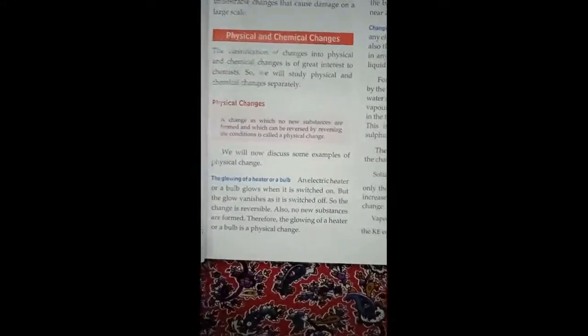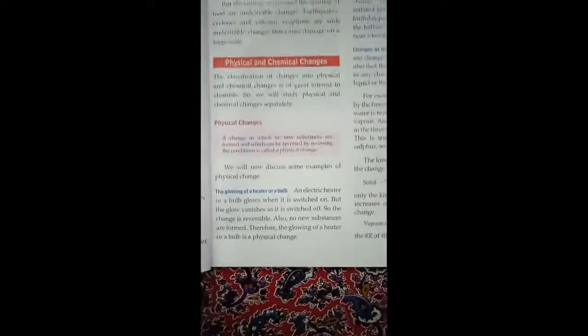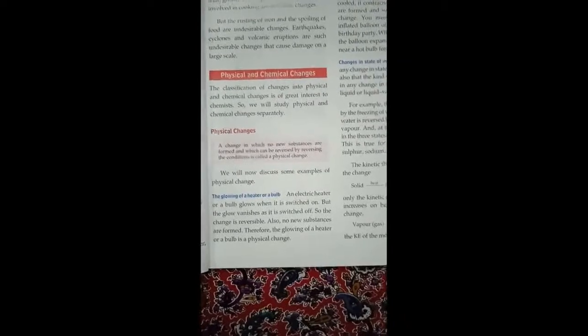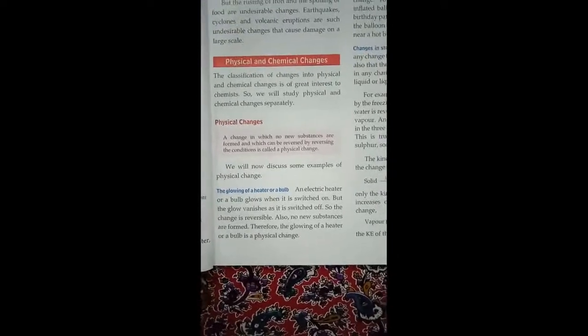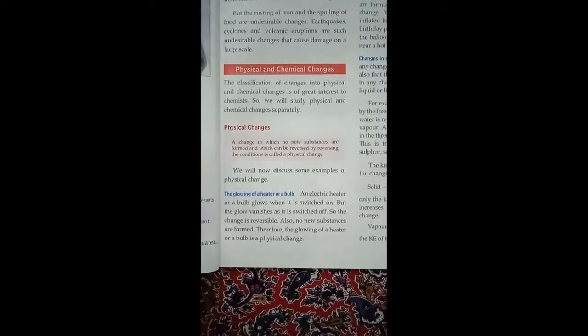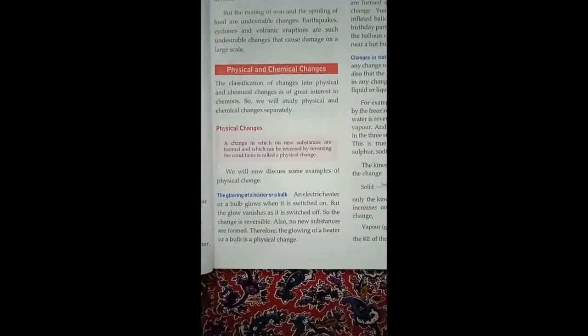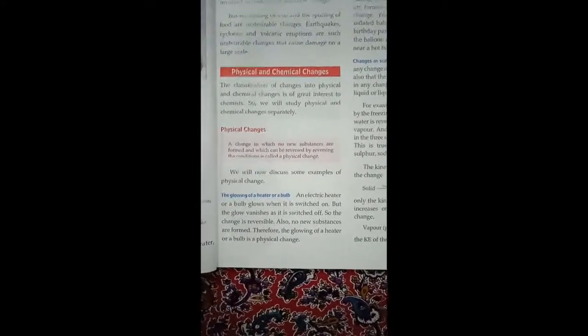Okay, so now we will discuss some examples of physical change. First one is the glowing of a heater or a bulb. You must have noticed when you switch on the electric heater or when you switch on the bulb, it starts glowing. Okay, but when you switch it off, the glow vanishes. So the change is reversible. You can reverse the change by switching on or off, and there is no new substance formed. Okay, so glowing of heater or bulb is a physical change.